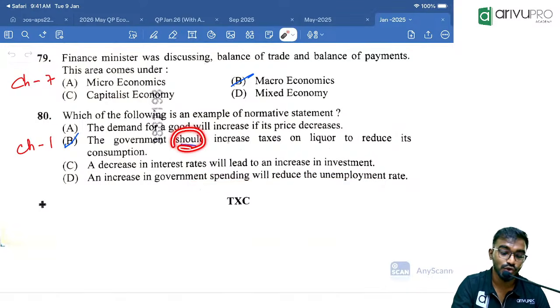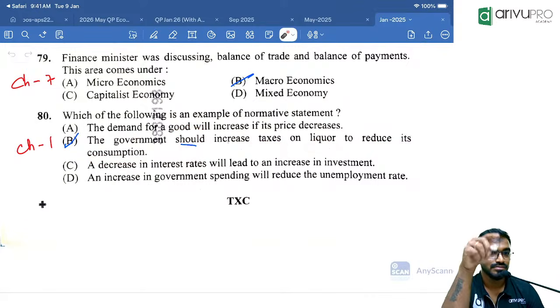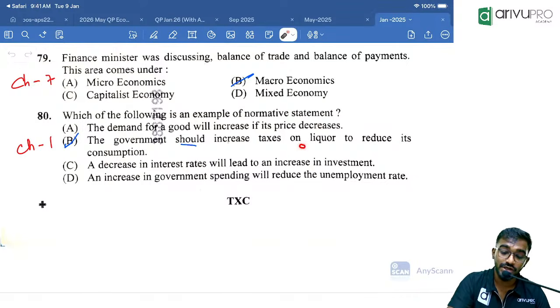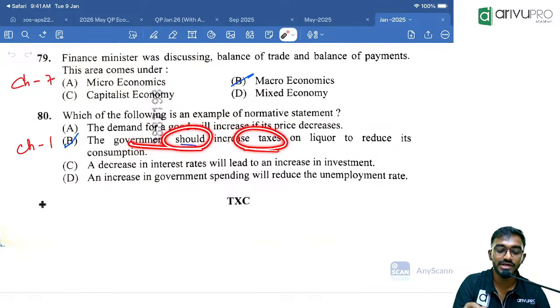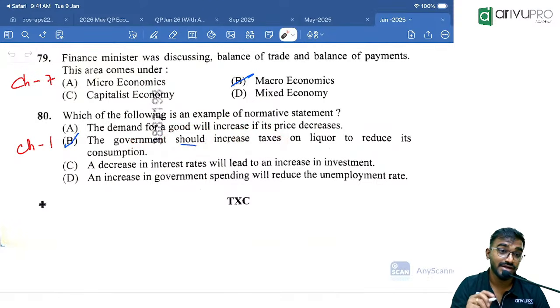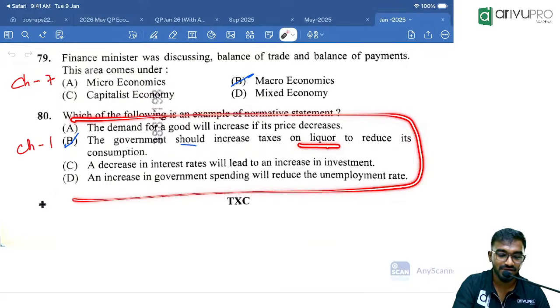Now, government should increase the taxes to reduce its consumption. Here they are making suggestions, especially for socially undesirable goods like liquor. Government has to intervene and government should increase the taxes. Here they are defining the problem as well as providing the solution. This is socially undesirable.